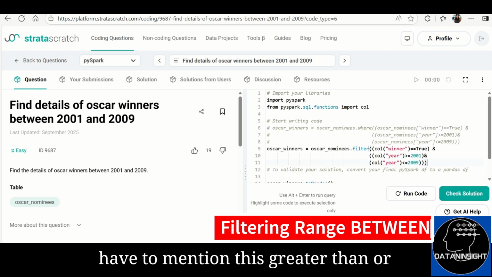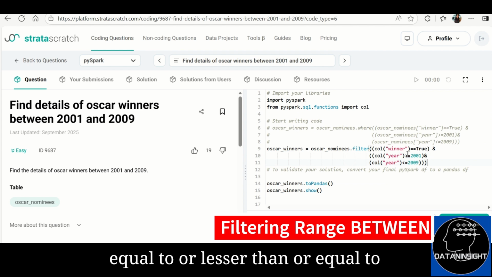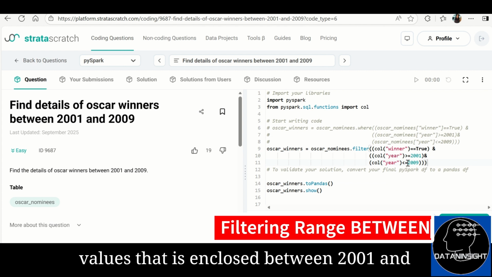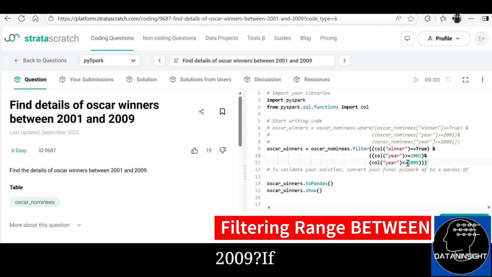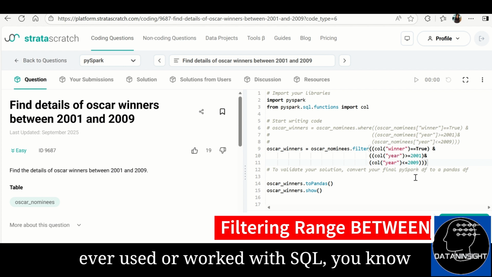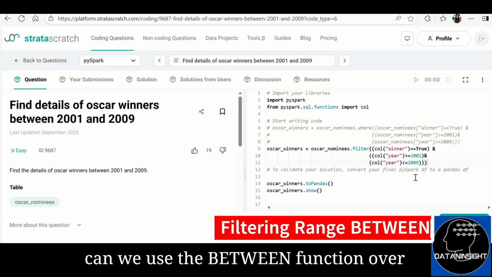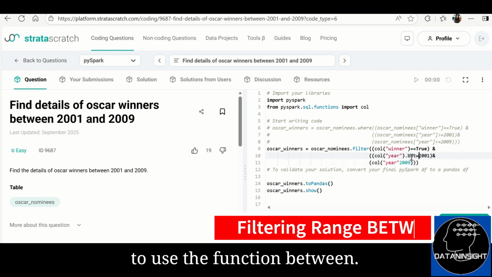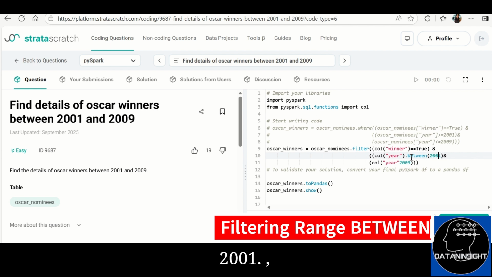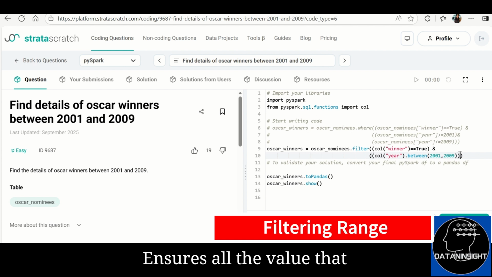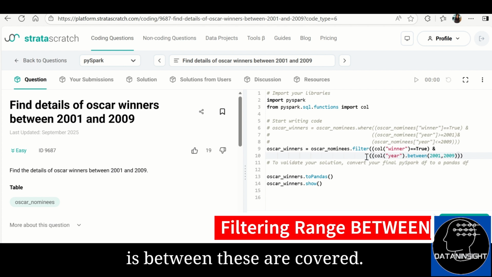Now, do we have to mention this greater than or equal to and less than or equal to when we just want to find all the values enclosed between 2001 and 2009? Yes, correct. If you have ever worked with SQL, you know there is something called between. So can we use the between function over here? Yes, indeed. I'm going to use the function between 2001 comma 2009. This ensures all the values between these are covered. So let's run this.